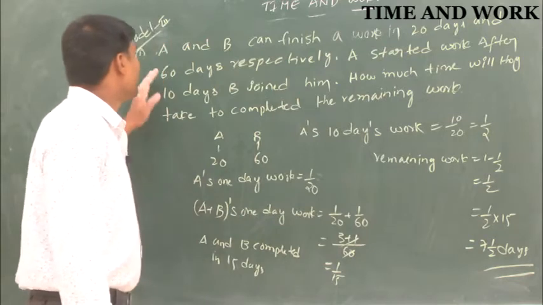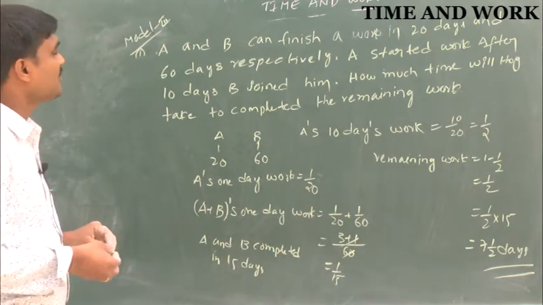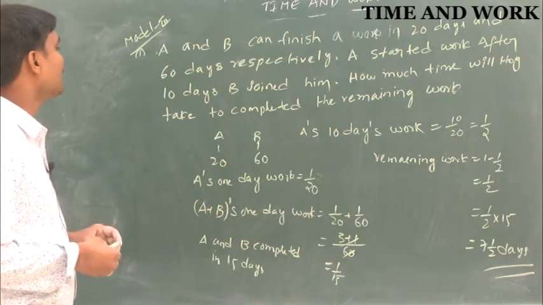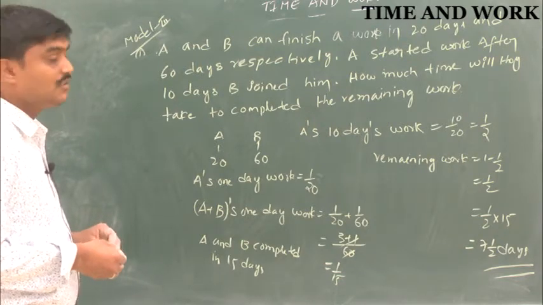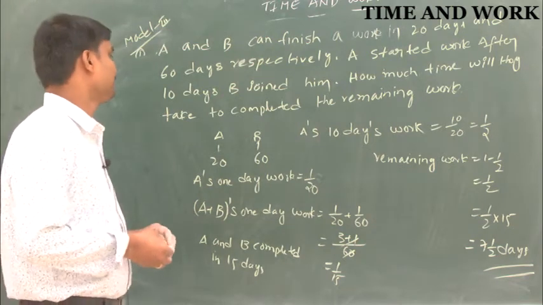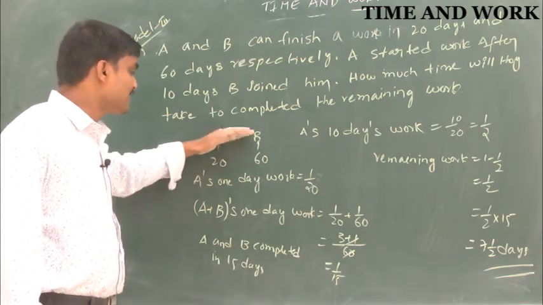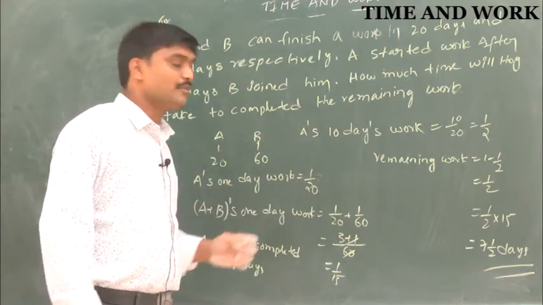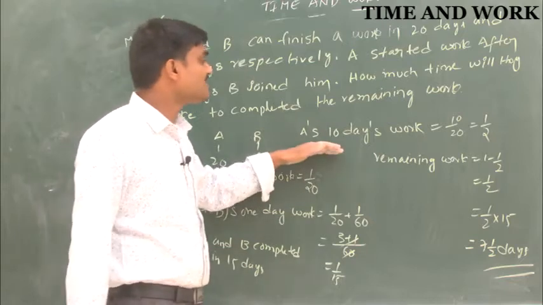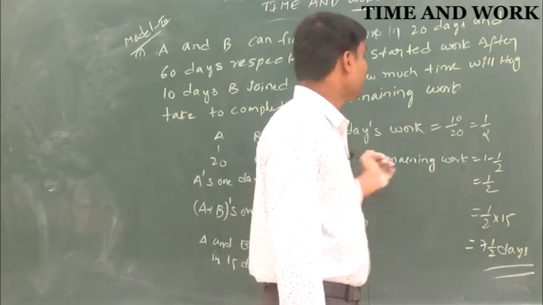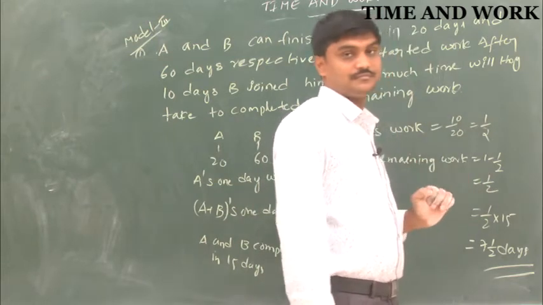Once again, A and B can finish a work in 20 days and 60 days respectively. A started work, and after 10 days B joined him. How much time will they take to complete the remaining work? So A in 20 days, B in 60 days. A's 1-day work is 1 by 20. A's 10 days' work is 10 by 20, 1 by 2. So the remaining work is half.